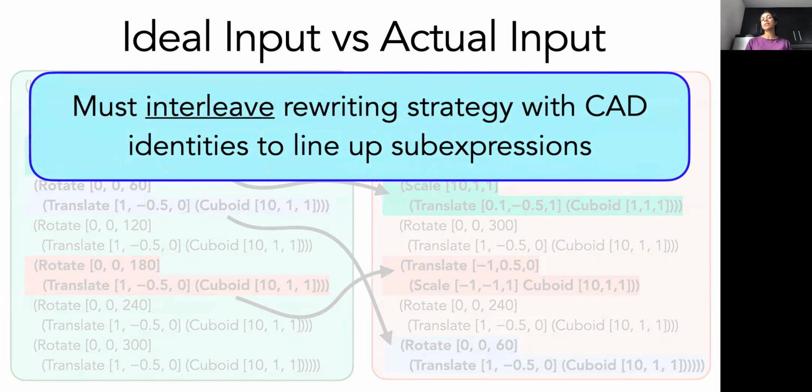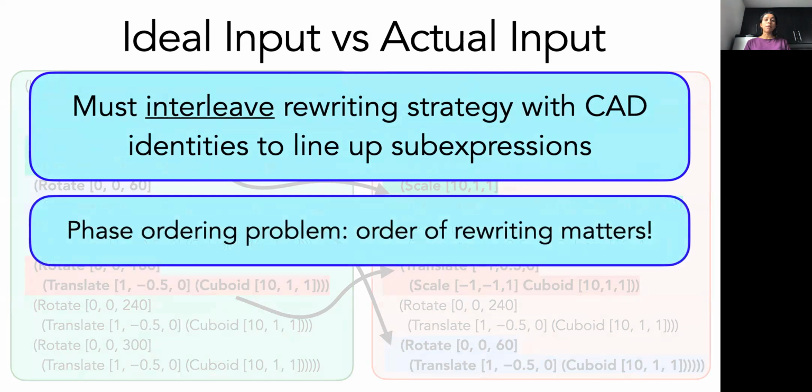So in order to handle these actual inputs, Salinsky must interleave the strategy we have seen with CAD axioms that can be used to line up the sub-expressions. However, imposing a specific order of interleaving can prevent profitable rewrites from being applicable in the future. And this is known as the phase ordering problem in compilers.